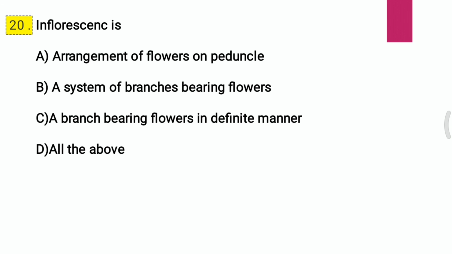Question 20. Inflorescence is A. Arrangement of flowers on peduncle, B. A system of branches bearing flowers, C. A branch bearing flowers in a definite manner, D. All of the above. Inflorescence is, and the correct answer for the 20th question is D, that is all of the above. The first is for inflorescence, that is arrangement of flowers on peduncle, a system of branches bearing flowers, a branch bearing flowers in a definite manner.